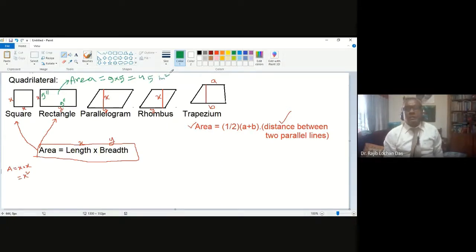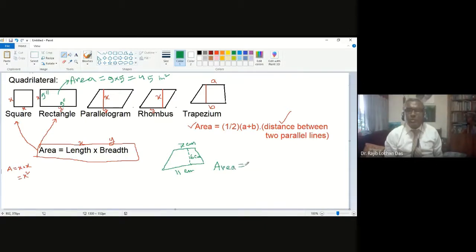Say for a trapezium, I am giving you the values: this side is 7 centimeter, this is 11 centimeter, and the distance between the two parallel lines is 6 centimeter. I am asking you to find the area of the trapezium. So what to do?